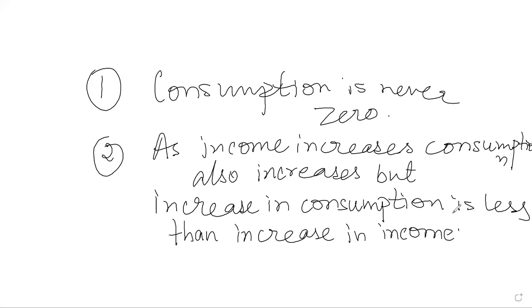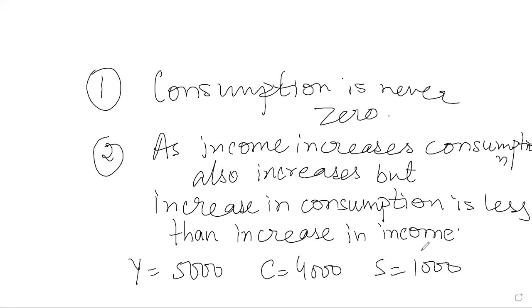Which means that, for example, a person is earning 5,000, his income is 5,000, and he's consuming 4,000. How much is he saving? He's saving 1,000. Now, his income has increased from 5,000 to 10,000.